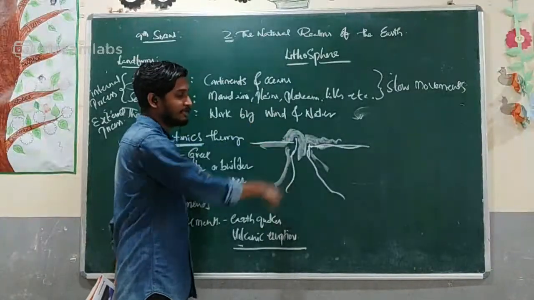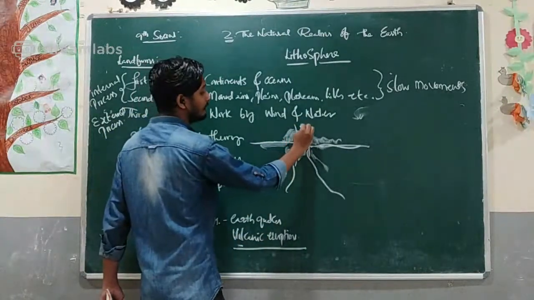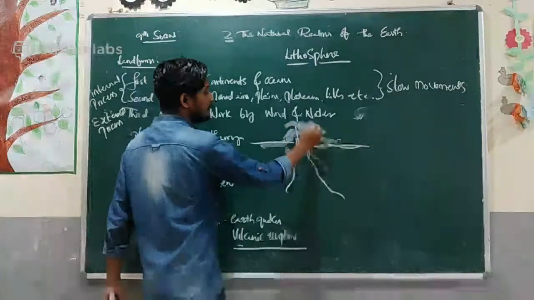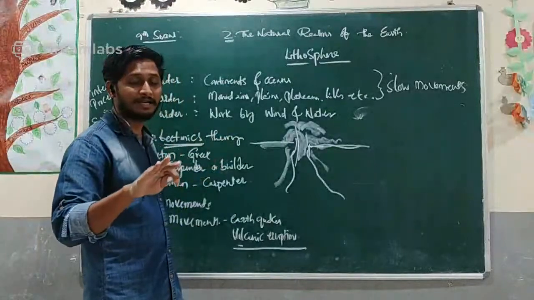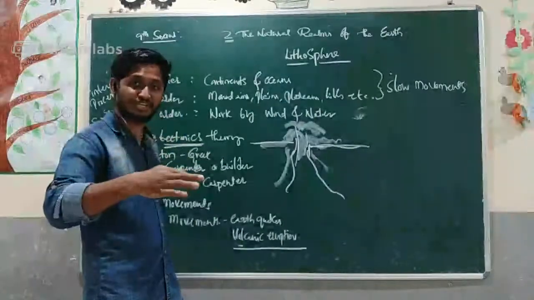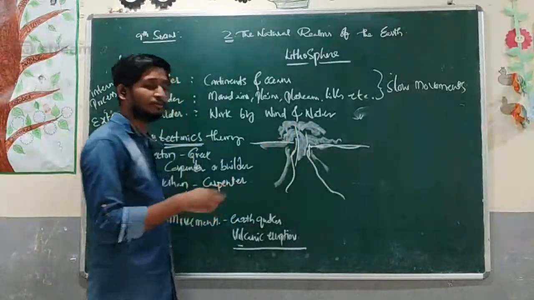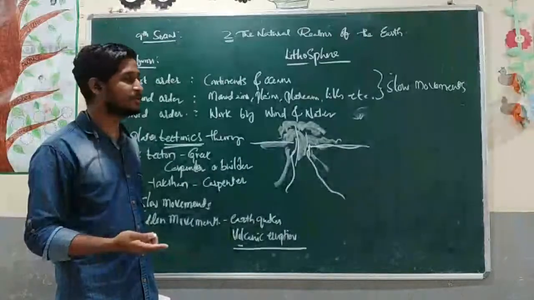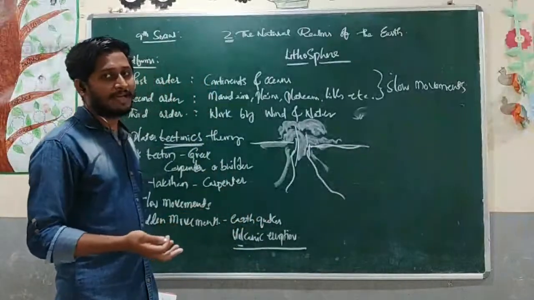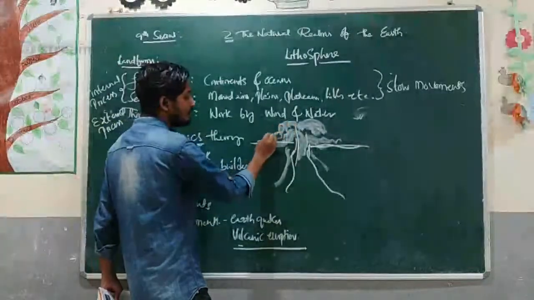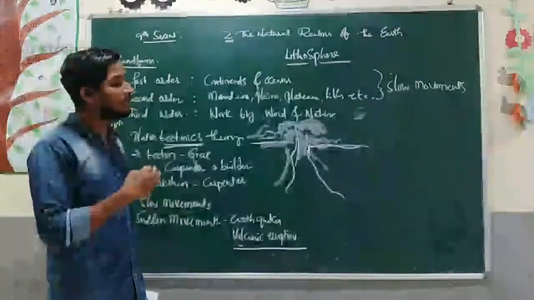Okay, this is the first eruption. Then what about the second eruption? When it comes to the second eruption, the land shape is already completely changed. So when again a new eruption, a second-time eruption, occurs, everything erupts from the magma chamber, and it is also going to change the land shape.